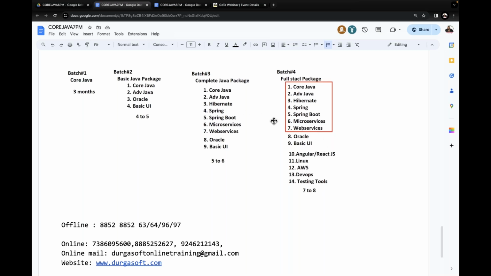Out of these 4 batches, nowadays the trending one is the full stack Java developer. Everybody is looking for full stack Java developers only. The remaining courses we conducted just for the sake of students' flexibility. But in the outside market, the entire market is going on with full stack Java developers only. No other courses are available; directly the full stack Java developer course is available. Understand it clearly? All right, sir.